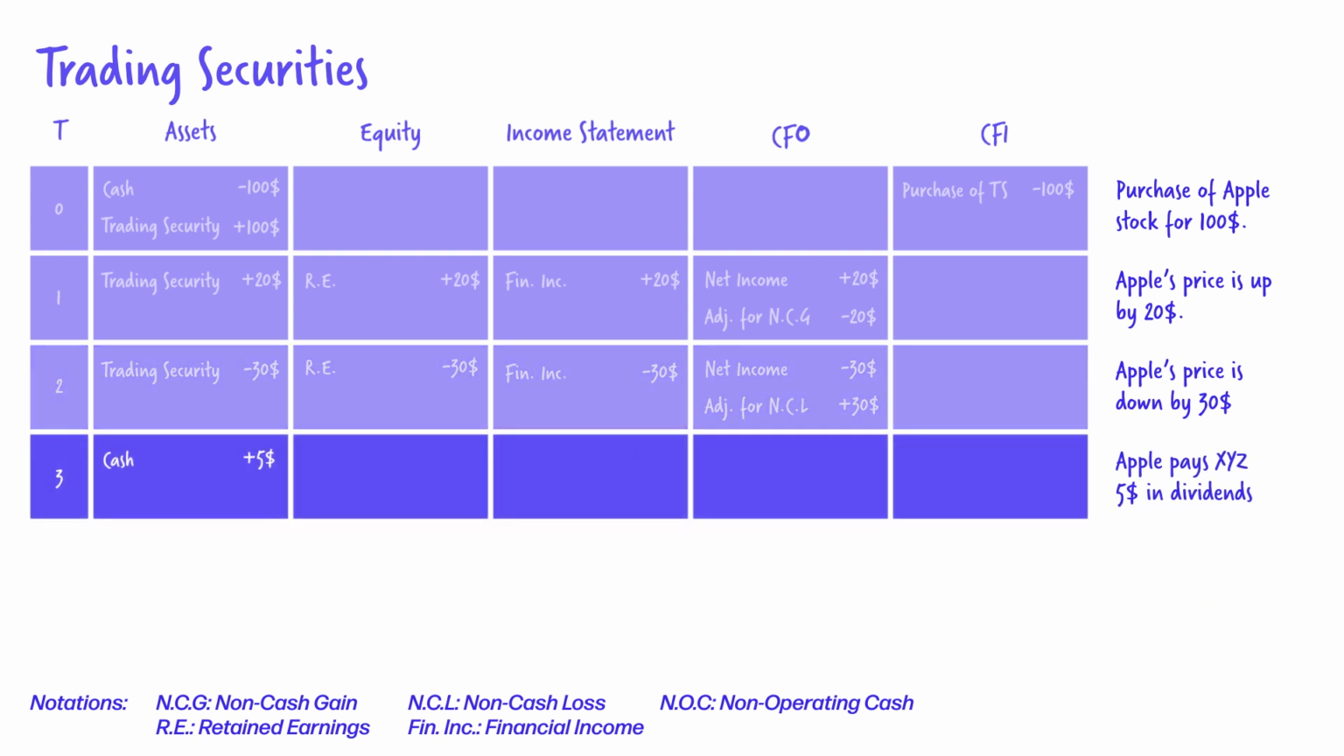Apple has paid dividends. You are happy. You now have cash. Dividends are $5. This will be classified as a $5 gain on the income statement. The mustache again. Retained earnings is more, and net income in the cash flow statement from operations is more also. This time, it is a cash gain.